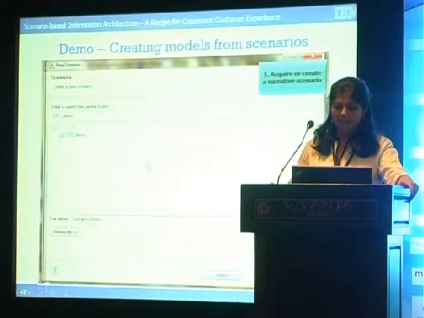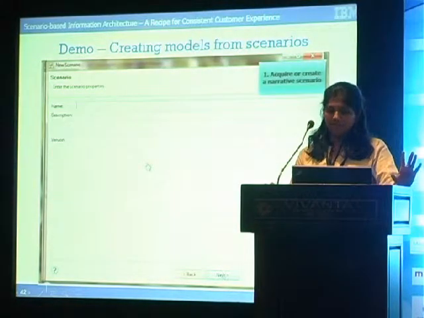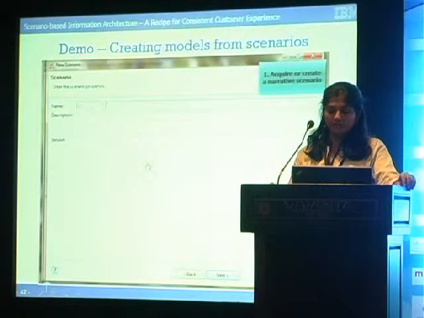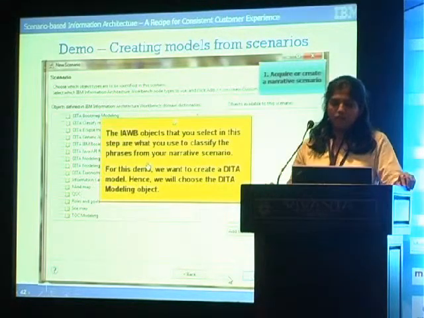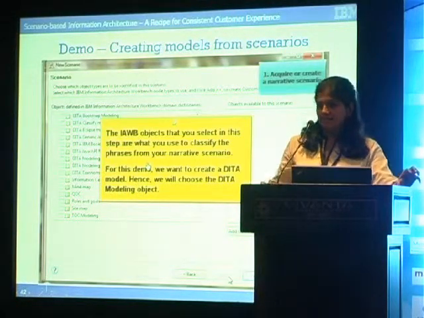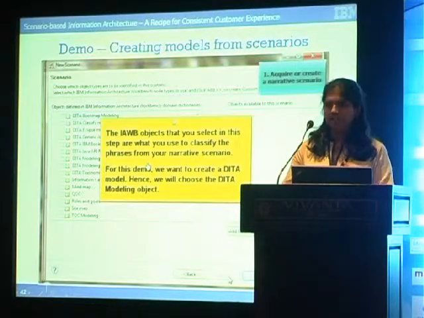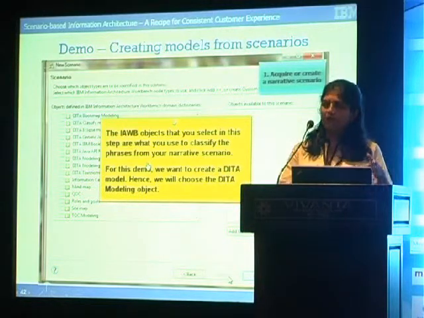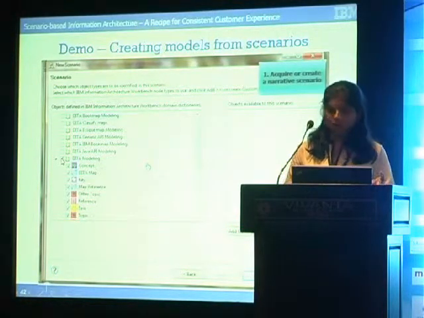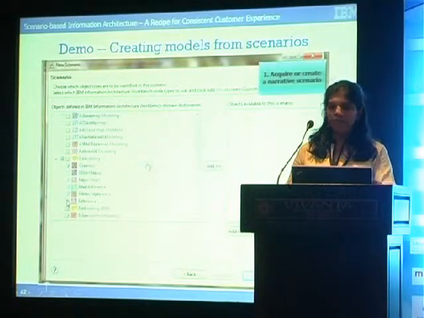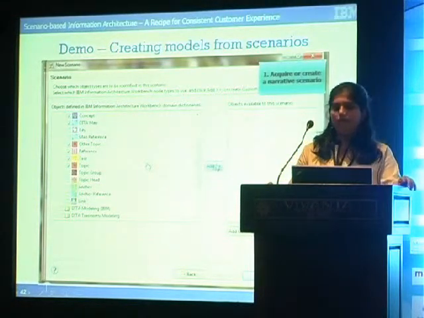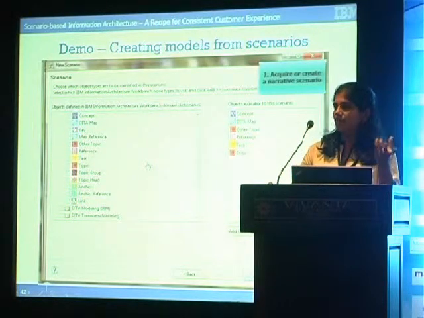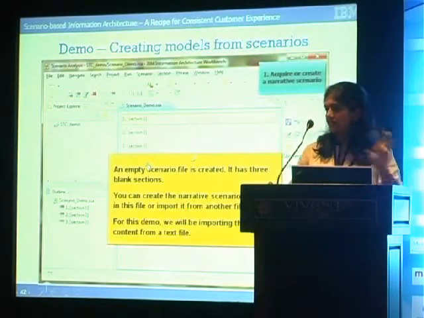So you give your file name, you move ahead, you give certain properties that are required. Okay, this is key. We are saying we want to analyze the scenario, which is based on certain objects, based on the model that you want to create out of it. IWB has certain predefined objects depending on what kind of modeling you want to do. Because we want to create a data map, we are going to choose the data model. And we want to create a simple TOC, we want to identify our concept, task and references, so those are the nodes that we selected there.